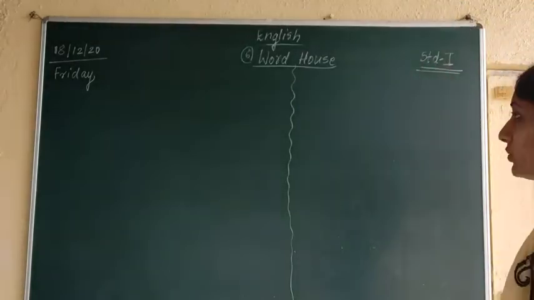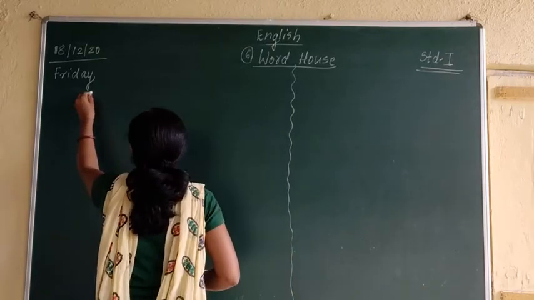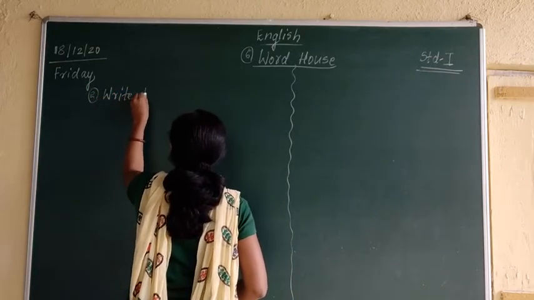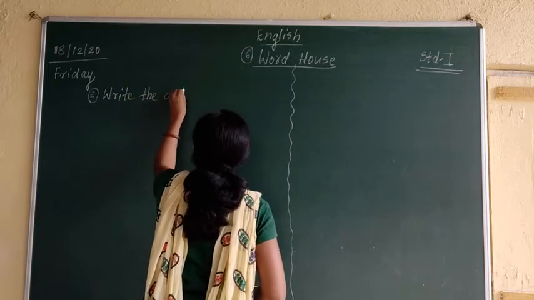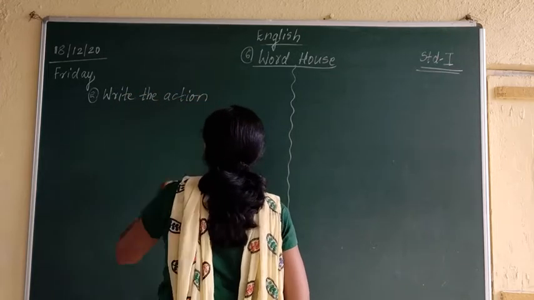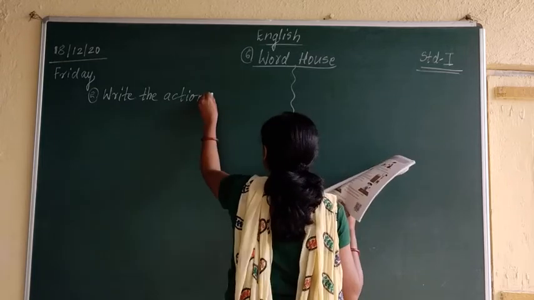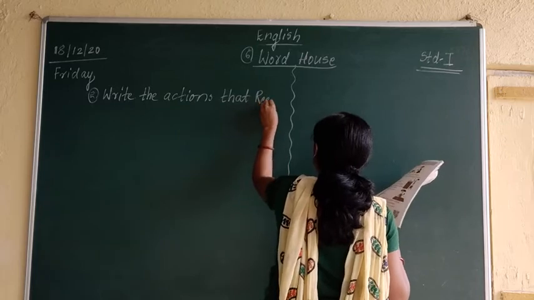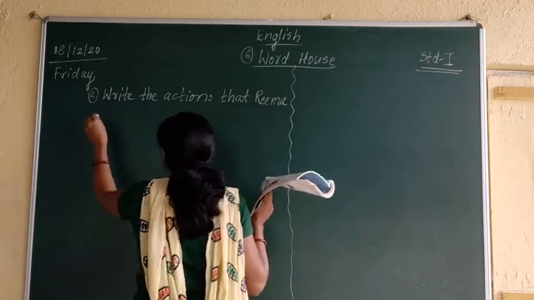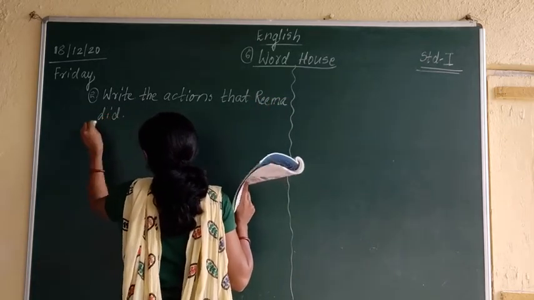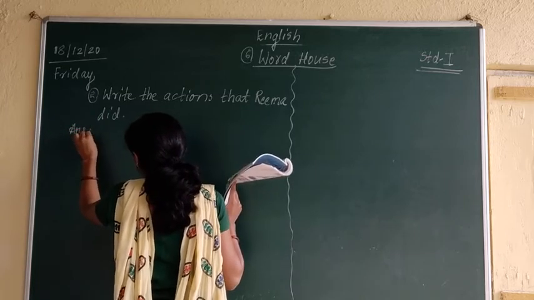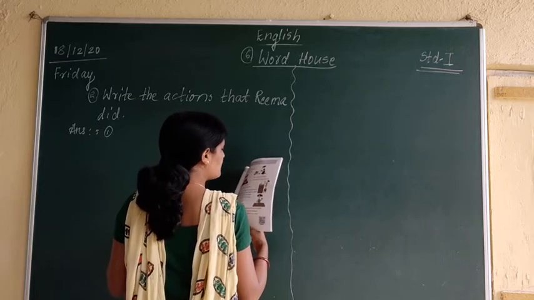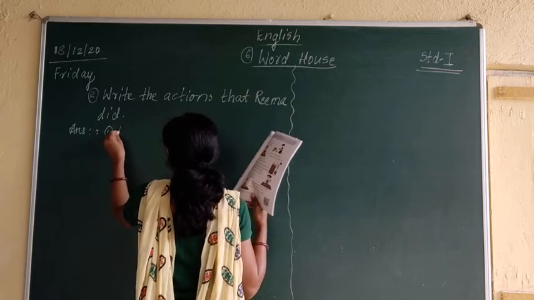So your question is question number two. Write the actions that Rima did. The actions which Rima did are, first one, I am writing the answer. First action which she did is Rima helped everyone in the classroom.